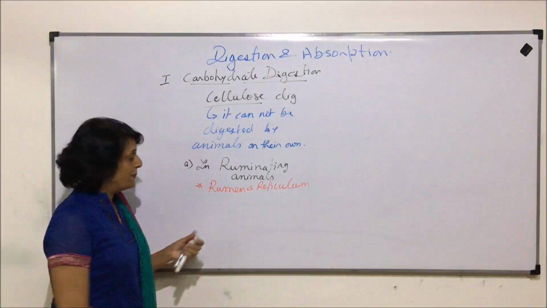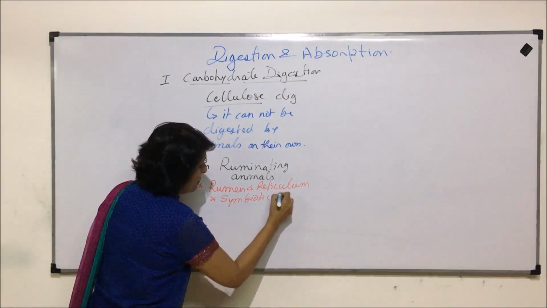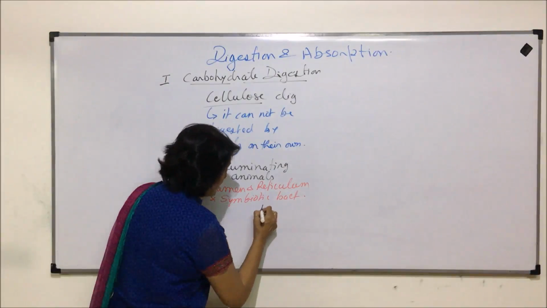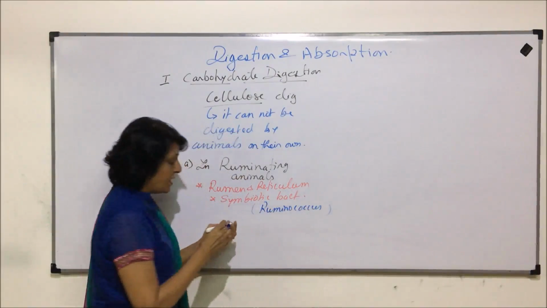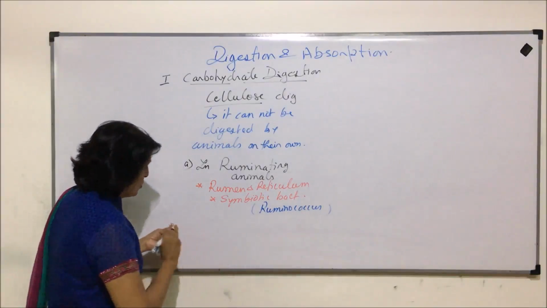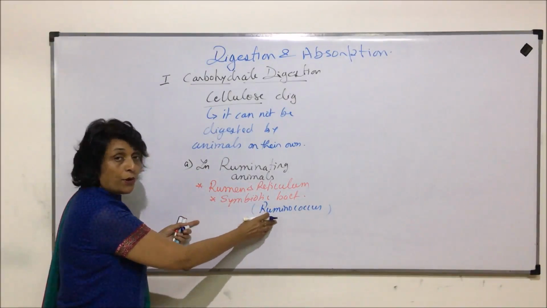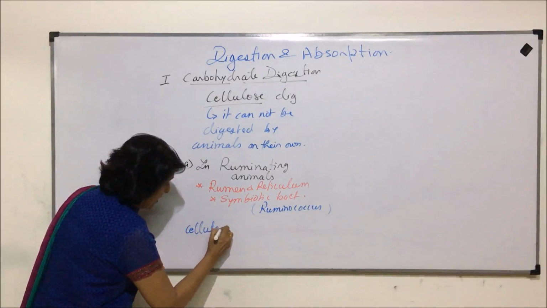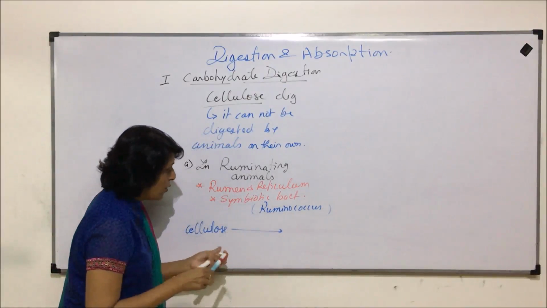harbor symbiotic bacteria. One example of such a symbiotic bacterium is ruminococcus. And this type of bacteria produces the enzyme called cellulase. So in case of ruminating animals, in rumen and reticulum, with the help of cellulase, cellulose digestion takes place. So this cellulose is acted upon by an enzyme called